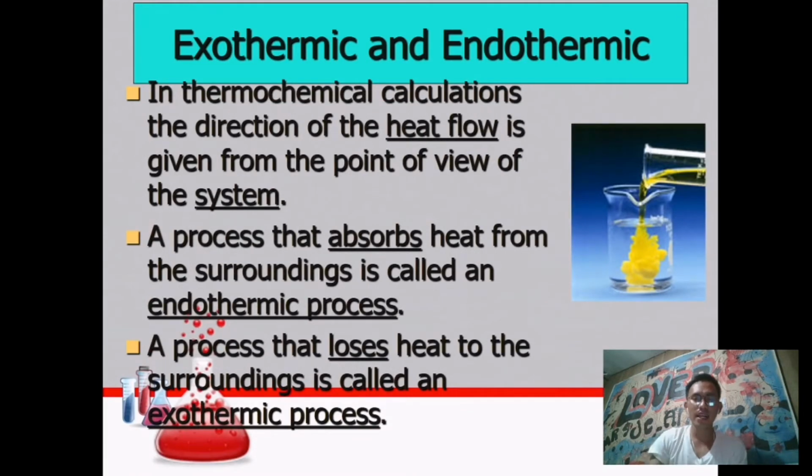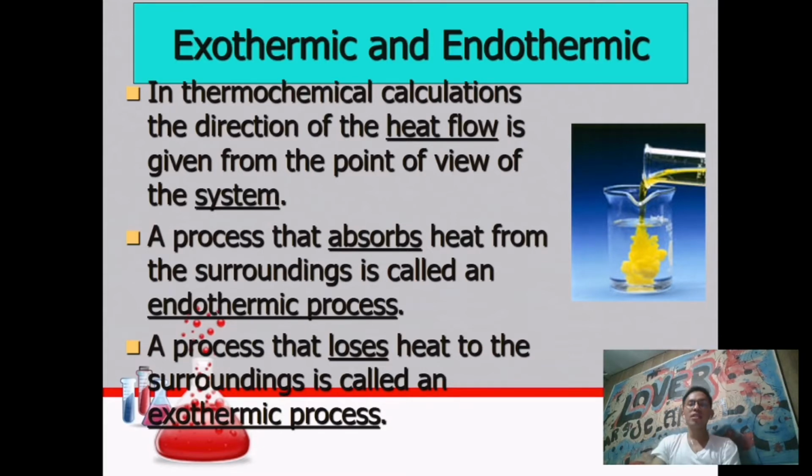So kanina, we have classified the chemical reaction into two. We have the exothermic and the endothermic. In thermochemical calculation, the direction of the heat flow is given from the point of view of the system. Kumbaga, nakadepende lang po ang direction of the heat sa system. Si system po ang may hawak ng direction of the heat flow.